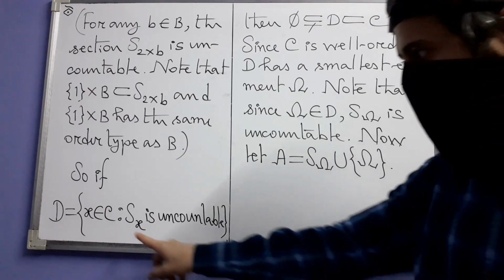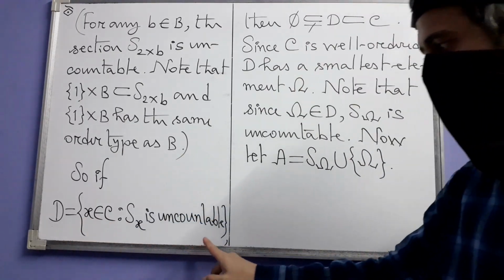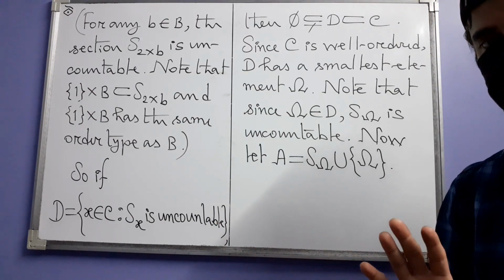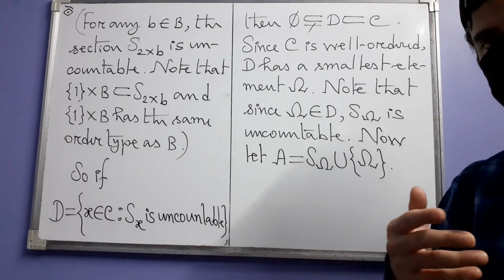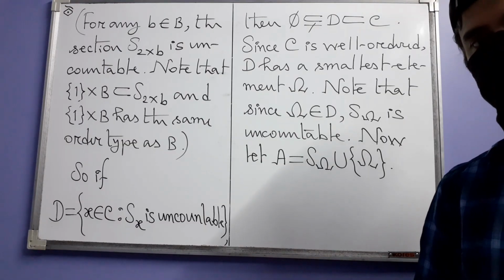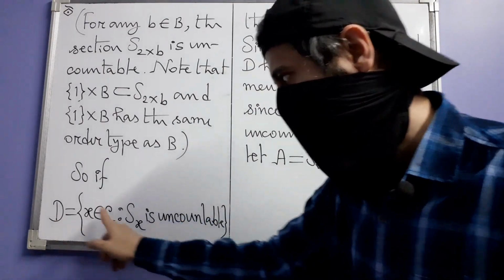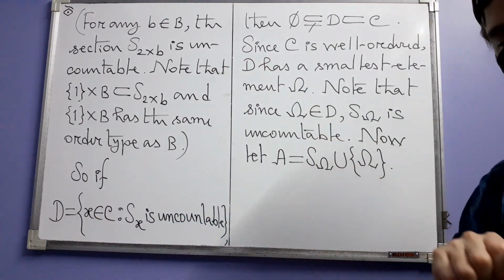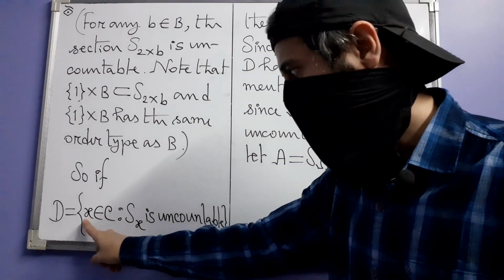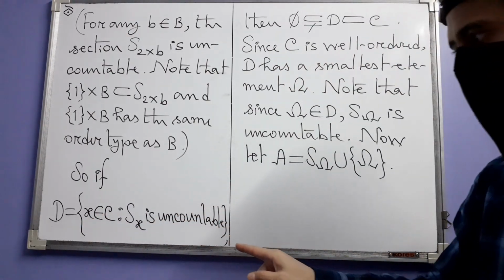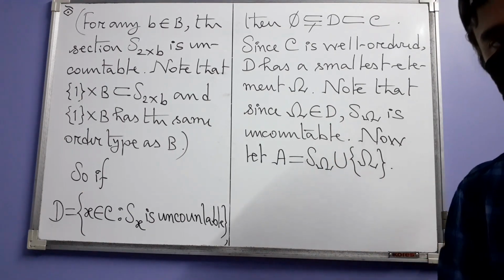Let us next consider this set D. This is not how the proof occurs in the text. We are making it a little bit more detailed to make it more clear. So let's consider the set D next. The elements in D are those elements X of C which give us uncountable sections.